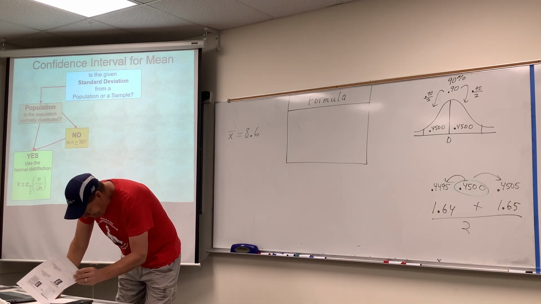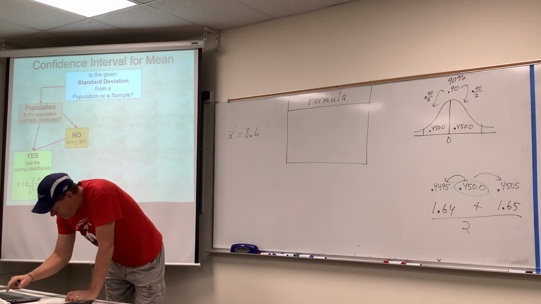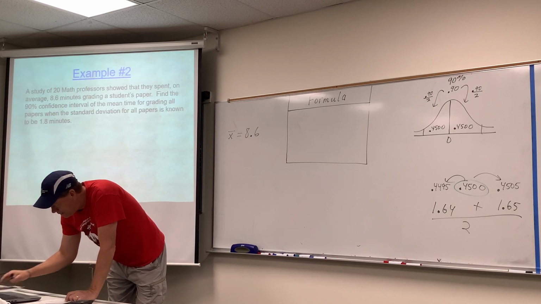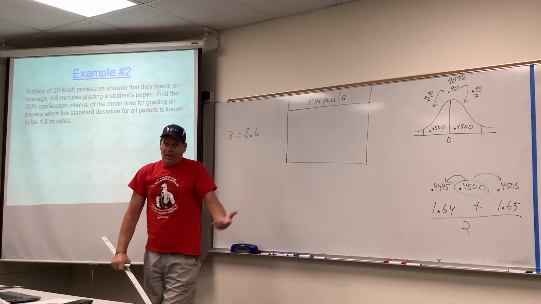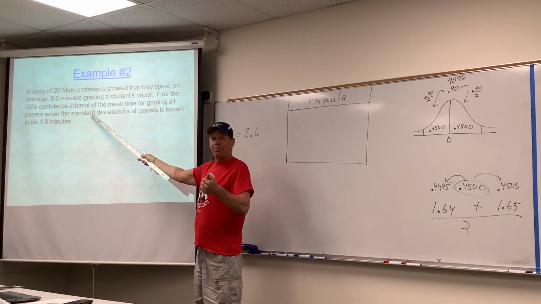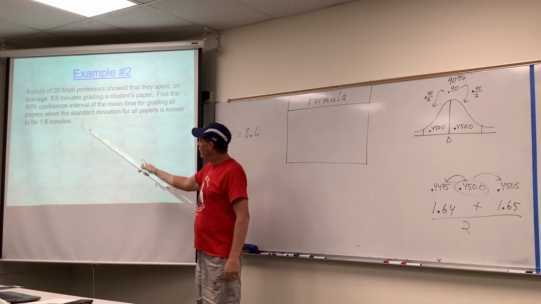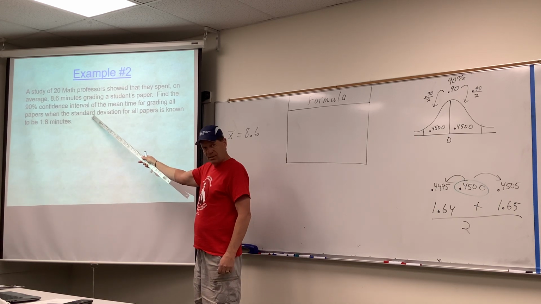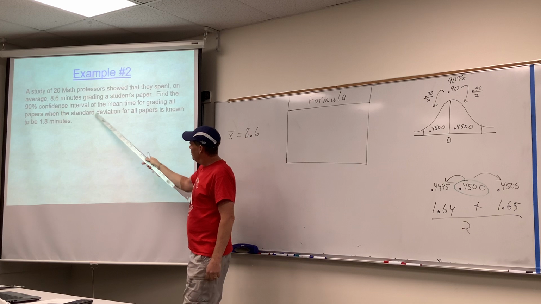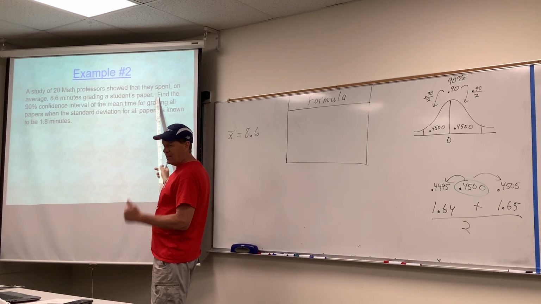I don't teach reading. This is going to sound snobby, but determining whether your standard deviation came from a population or a sample: here's the words. Skim the problem. Look for the 2 words, standard deviation. And when you find them, read that sentence that has those words. So here's standard deviation, and I'm backing up until I get to the beginning of that sentence.